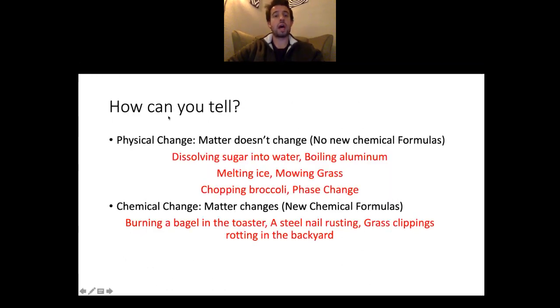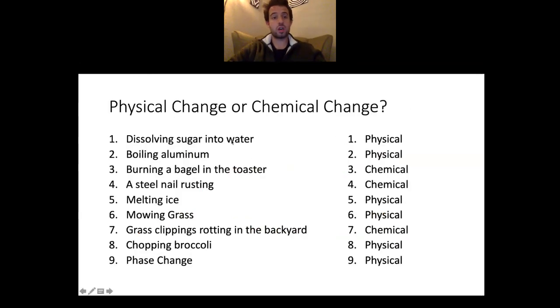Okay, so how can you tell? Here's the main difference. Physical changes, the matter doesn't change. The chemical formula you start with is the same as the chemical formula you end with. So if we look back at all of these, you boil aluminum, it's still aluminum. You're not changing the aluminum, it just goes from liquid to gas. Dissolving sugar, the sugar in the water still tastes like sugar water. You still taste the sugar. The water and the sugar are still the same thing. They don't change chemical formulas.